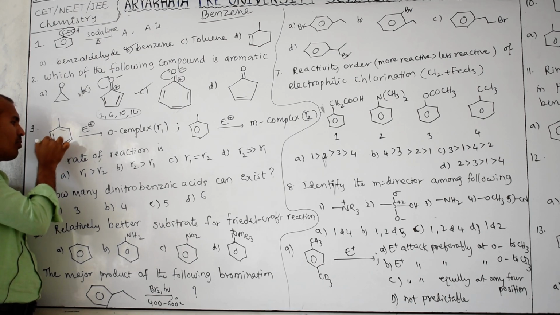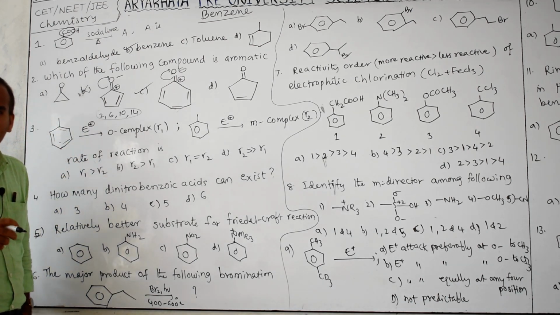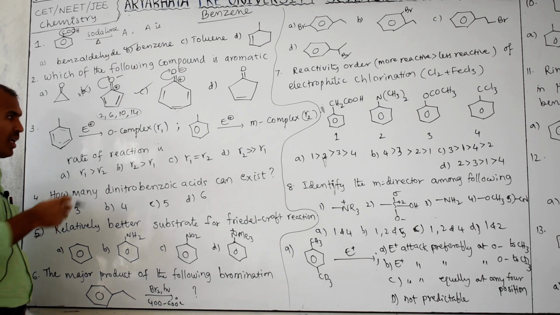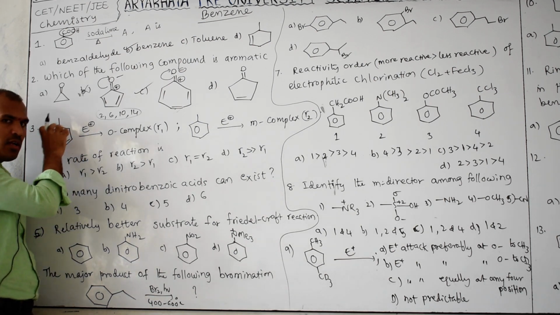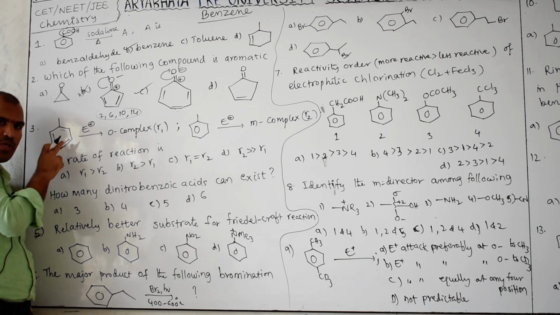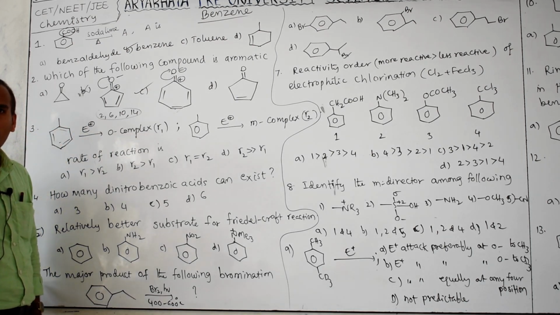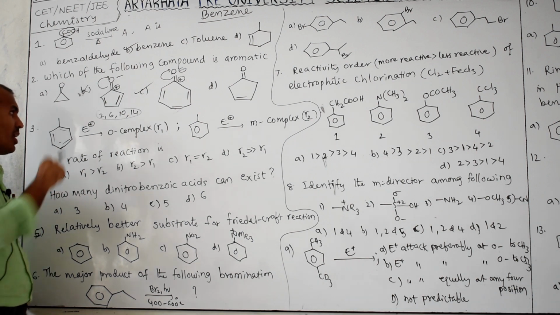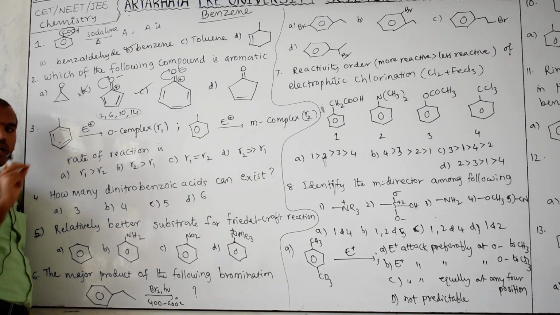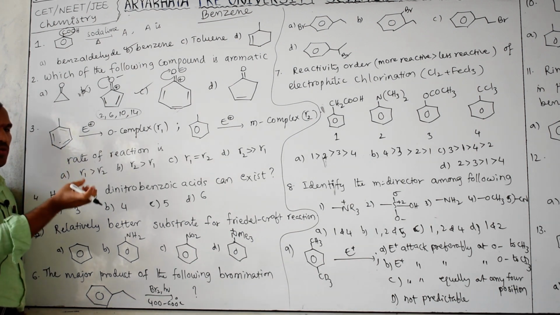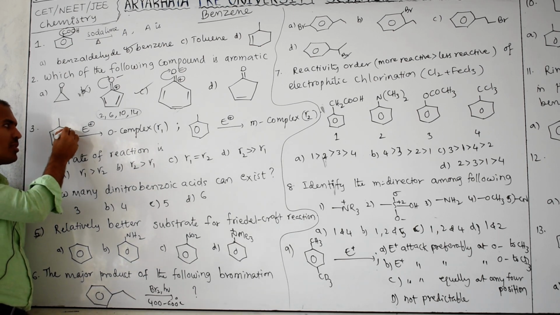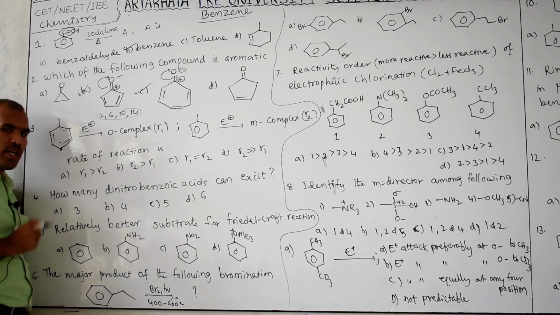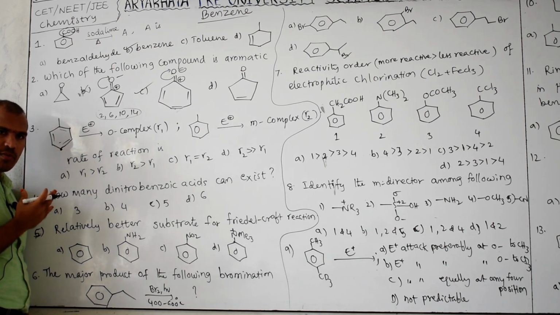Pi bond, pi bond, pi bond. Pi bonds act as electron rich, so electron rich gives to electron deficient. So this will attack at any one position on benzene, but which position? Ortho or para position only, because electron donor groups are ortho para directors, and electron withdrawing groups are meta directors. So it is an ortho para director, meaning this is the ortho position, this is the para position. Therefore the rate will be fast at the ortho para position.